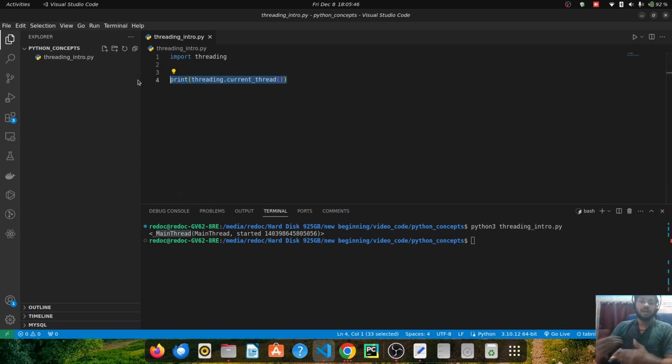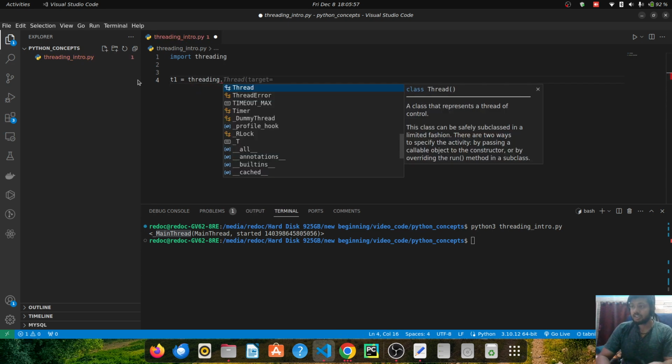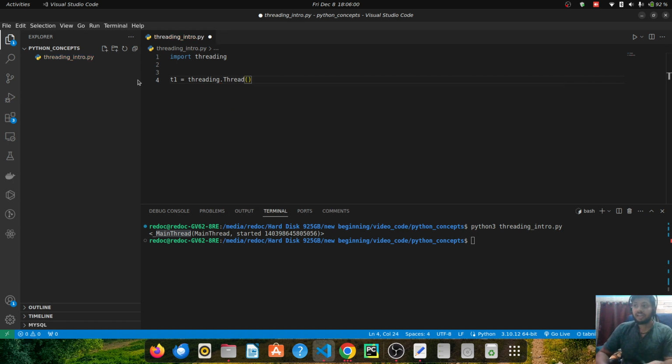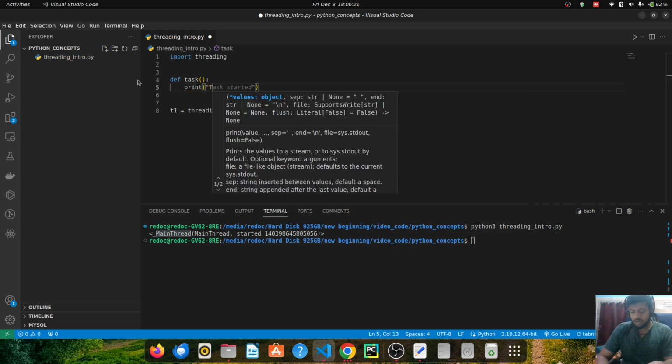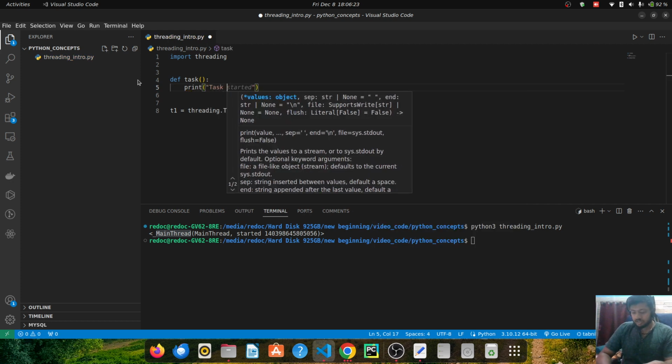How can we create multiple threads, many threads? So let's remove this line and say T1 is equal to threading.Thread, there is a class Thread, and in the Thread I have to pass what code I need to execute when this thread T1 will start or run. So for that we can create a function. Let's create a function like task, which I want my thread to run. Let's say the task is just to print task executed.